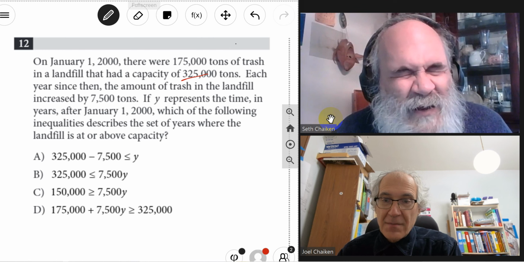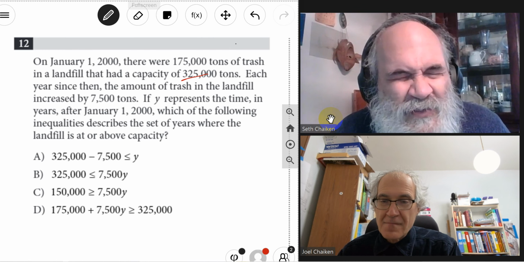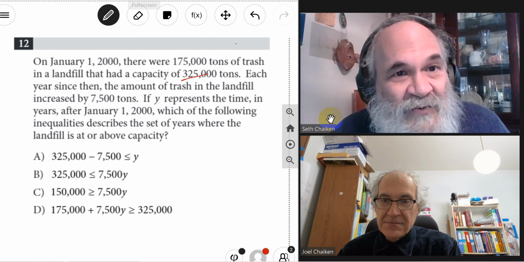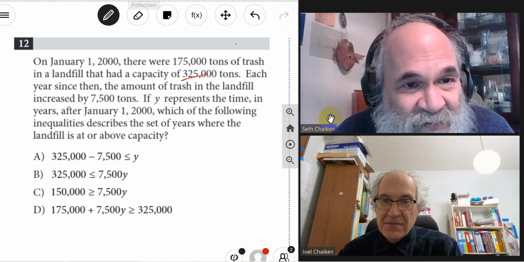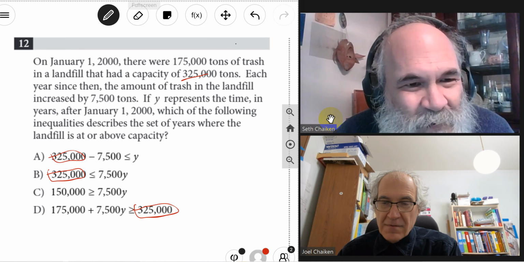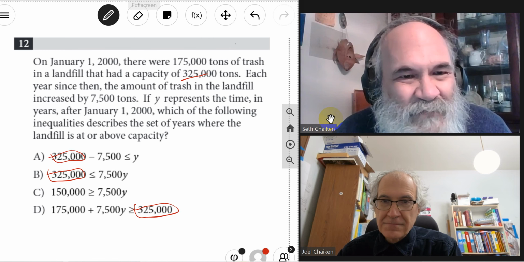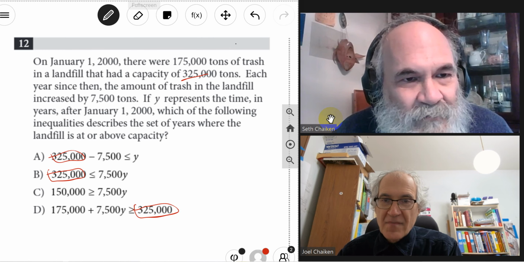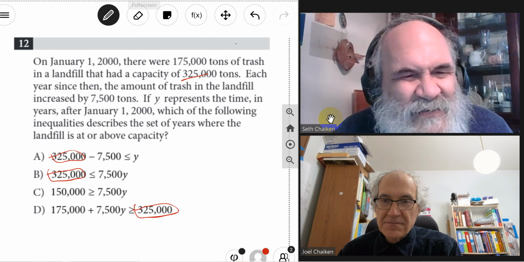Right? Well, yeah. So this big number, 325,000, is the capacity. So let's mark it wherever it appears. And then they ask for the set of years when the landfill is at or above capacity.